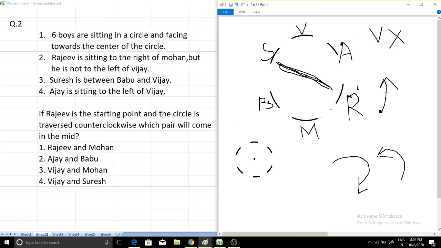If Rajiv is the starting point and the circle is traversed anti-clockwise, which pair will come in the mid? So what is the meaning of this question? Which pair will come in the mid? It means if we start moving in this way, then in the middle position a pair will come, meaning two elements. So how do we solve this? There are 6 people, and many of you may know that if we have 6 elements, then the middle is considered as 3 and 4. Let me make it clear.